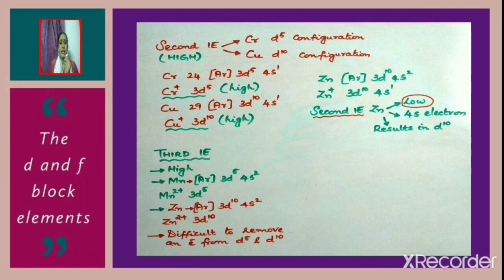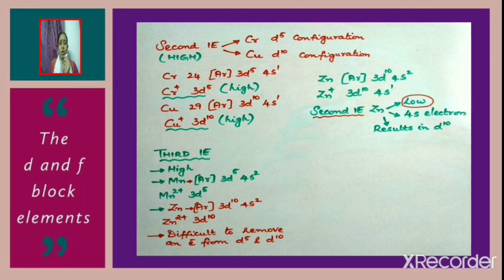Second ionization enthalpy means the energy required to remove the second electron from chromium. So in the case of chromium, the second electron has to be removed from a more stable d5 configuration. We know that d5 half-filled configuration is more stable. So since the second electron has to be removed from a more stable d5 configuration, it has higher second ionization enthalpy.